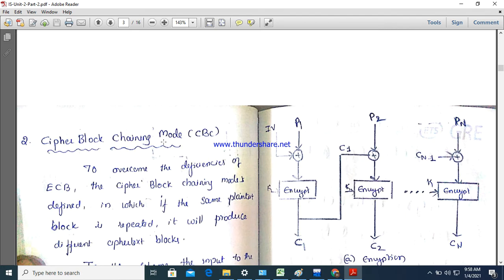Cipher block chaining mode. The plain text and initial vector are XORed and given to the encryption algorithm to generate the cipher text. Whatever output is generated here, that cipher text is given as input to the next level. So that's why it is called cipher block chaining, as the cipher block is chained in the next levels. This is how we use the cipher block chaining mode, right?